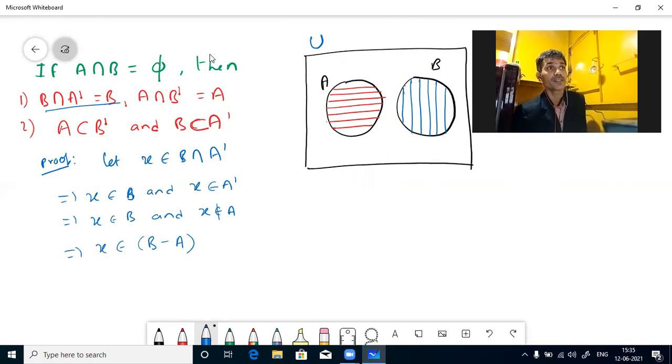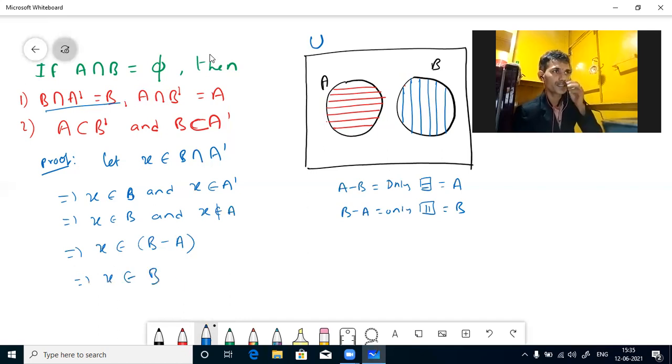Elements in B only. When A and B are disjoint, A minus B means only horizontal lines. Only horizontal lines are there in the whole set A. So A minus B will be equal to A. Similarly, B minus A has only vertical lines. Entire B contains vertical lines. So B minus A is nothing but B.